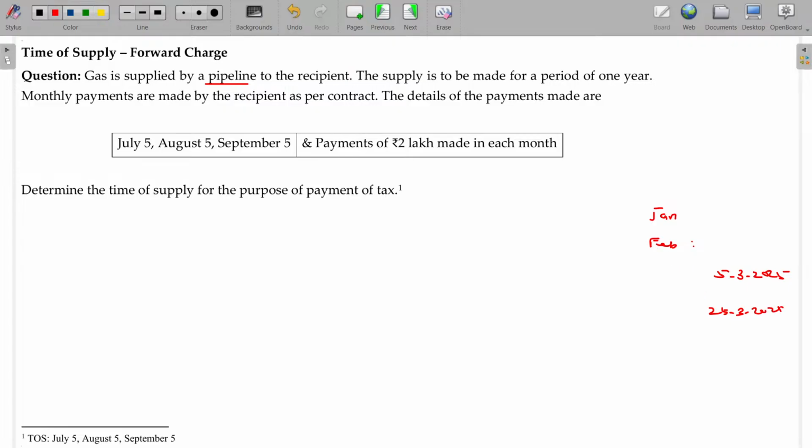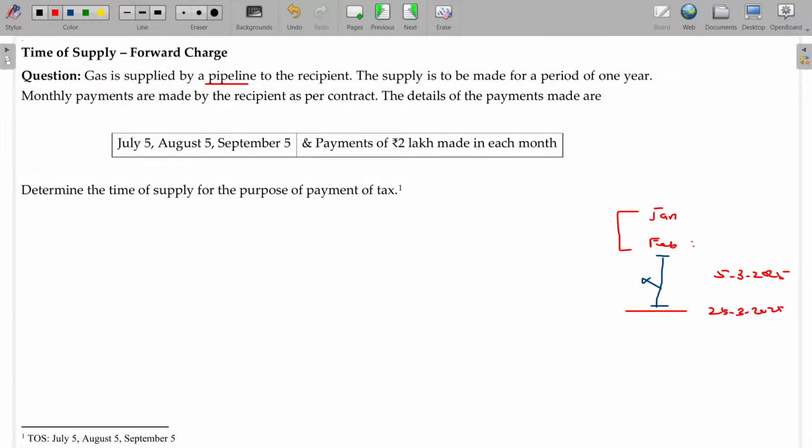For which period? Jan and Feb. For the 2 months of payment, you will be releasing only on which date? 25/3/2025. By then you have still consumed electricity from February to 25th March, another 25 days of electricity. Now the question is, what is the time of supply for the 25 days, sir? Never bother about it, still billing pending. As per the billing norms for January and February, the billing is done on 5th, so you can take the date being 5th only, 5th March.